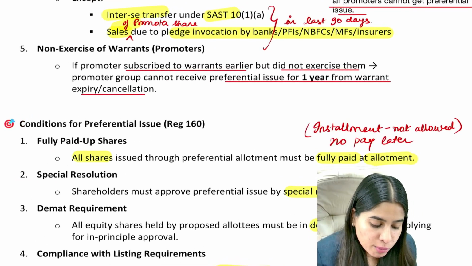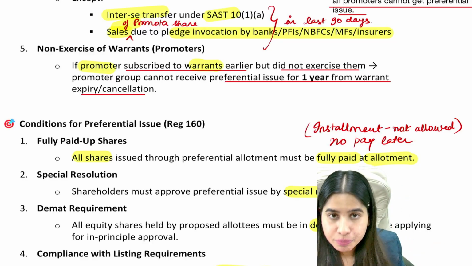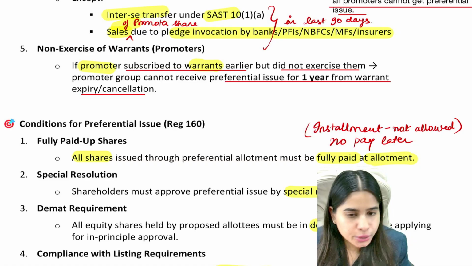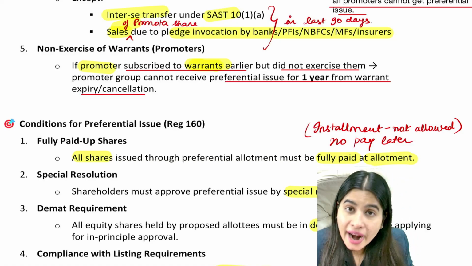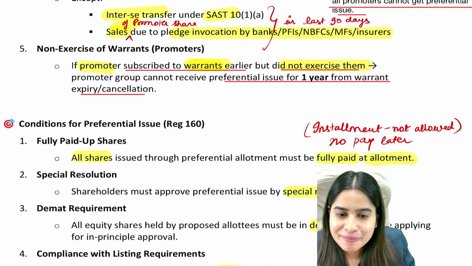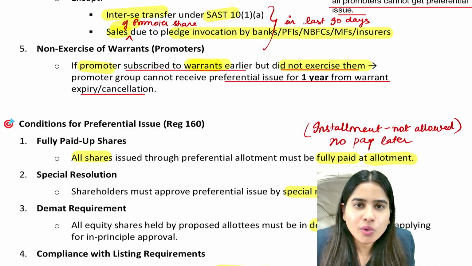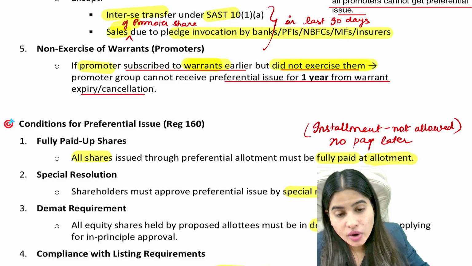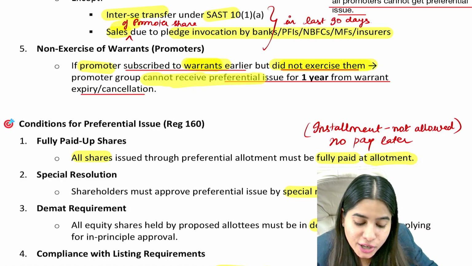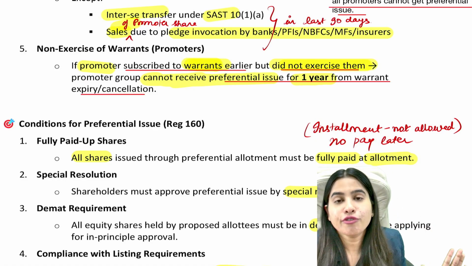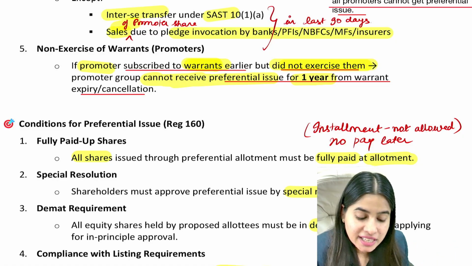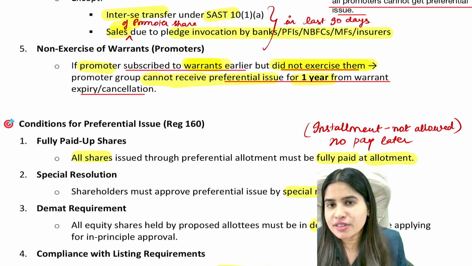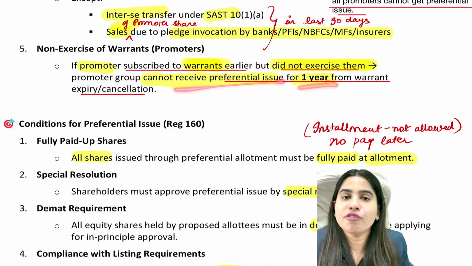Next is, if your promoters had warrants. What is warrant? Warrants give you right to purchase equity shares. They can be converted into equity shares. You had warrant, which means you had right to purchase equity share, but you did not exercise them. So basically, it somewhere shows that you don't want equity shares of the company. You had the warrant, but you did not exercise them. In that case, you will be ineligible to receive preferential offer for next 1 year from the date of warrant ki expiry. So if you had warrant but you did not exercise that warrant, then for next 1 year you cannot receive preferential offer.